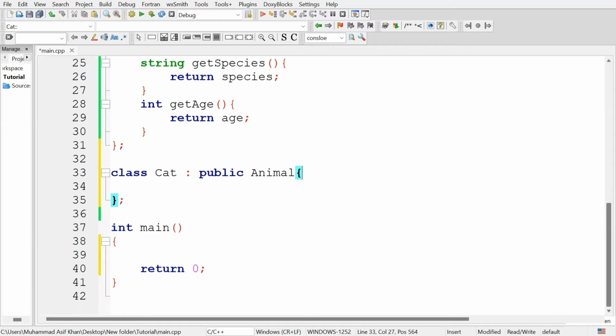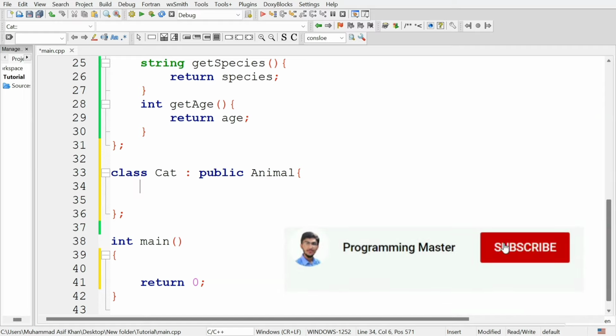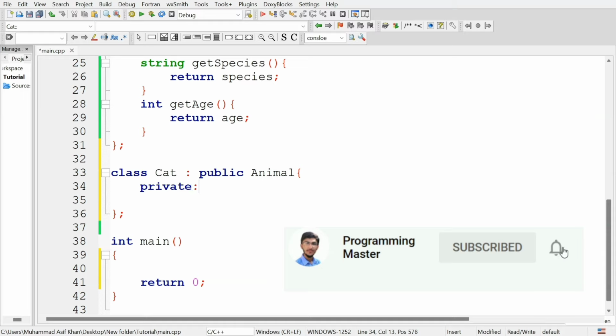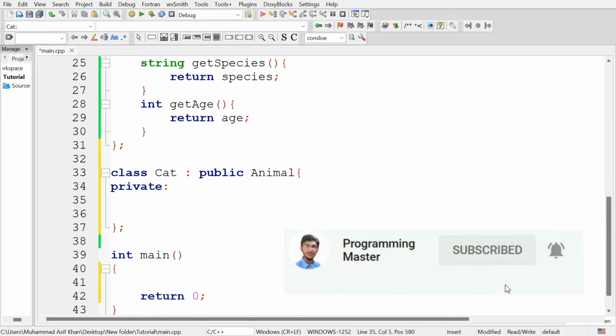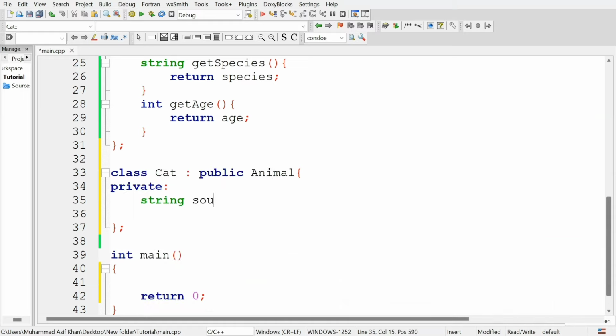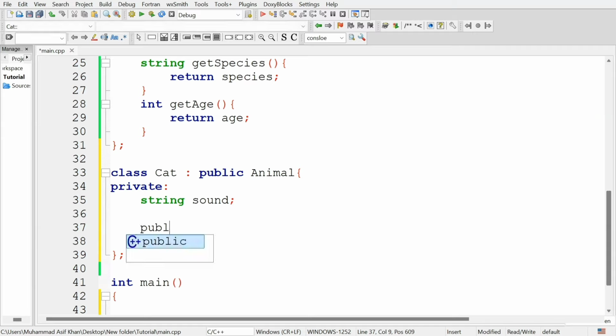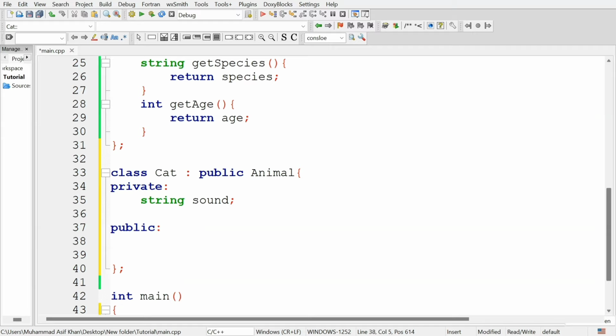So first define an attribute sound for the cat class. In the private access specifier, type string sound, and this will store the sound of the cat animal. After this, in the public access specifier, create getters and setters methods for this sound attribute.